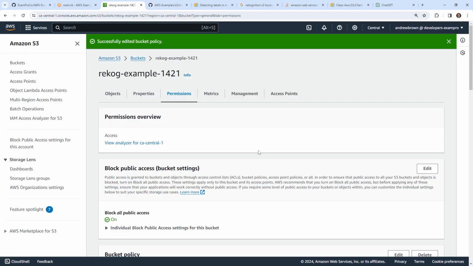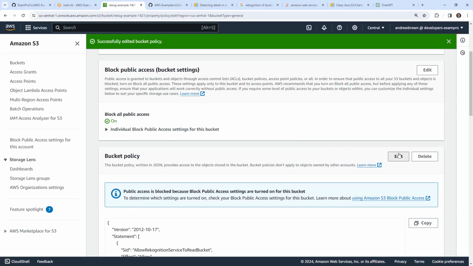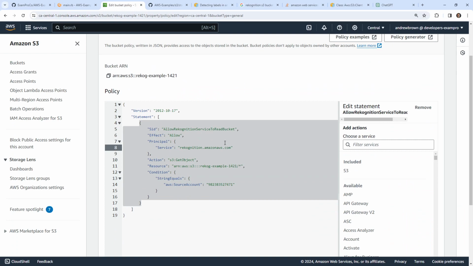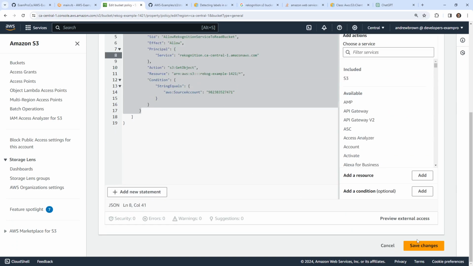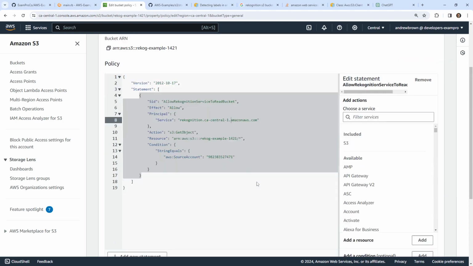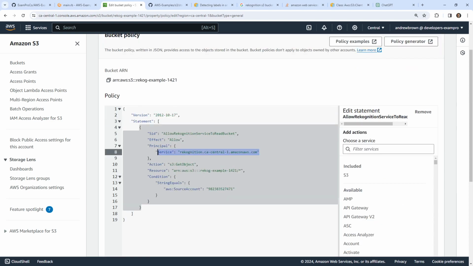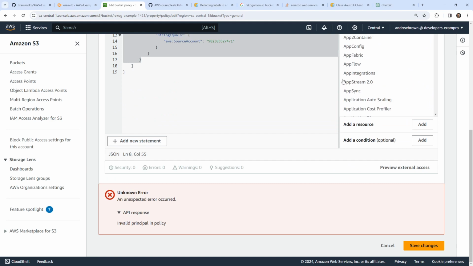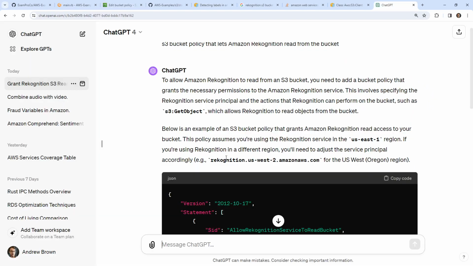Let's go back over to our bucket. I wasn't expecting this to be this hard, but that's just how it goes. And we'll say CA Central 1 period. Save it. It will not let us save it. According to AWS, this is invalid.